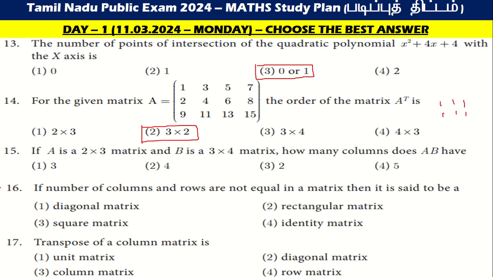This answer is not there, so let me check. If the number of columns and rows are not equal in a matrix, then it is said to be a rectangular matrix. Then the transpose of a column matrix is a row matrix. Then goes to the next one.